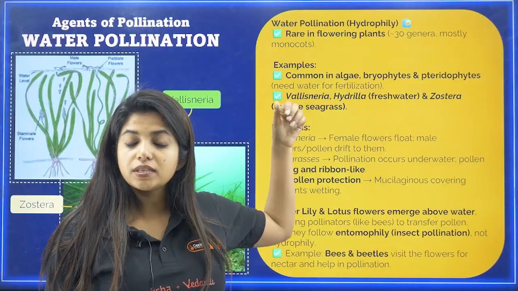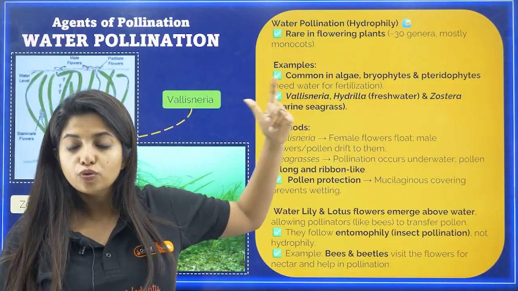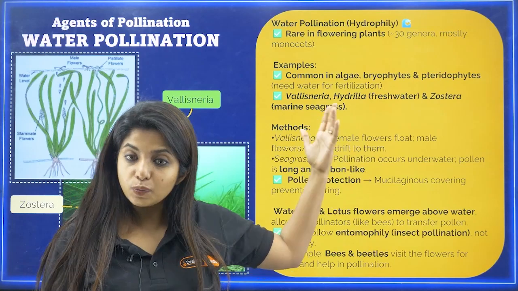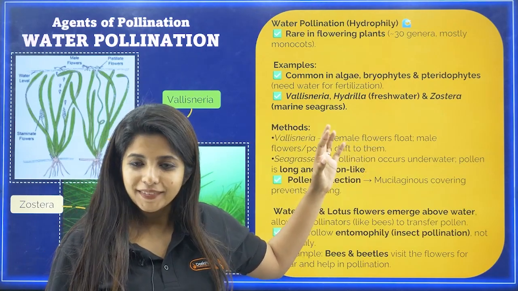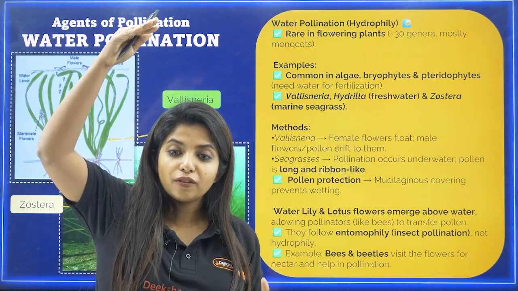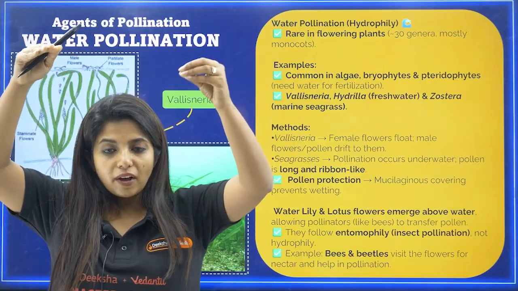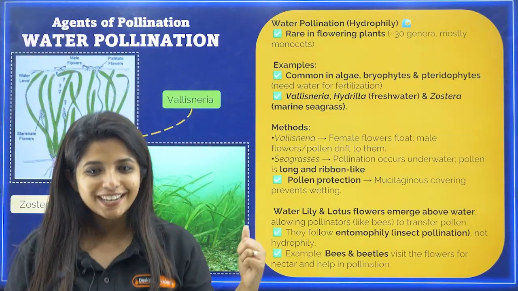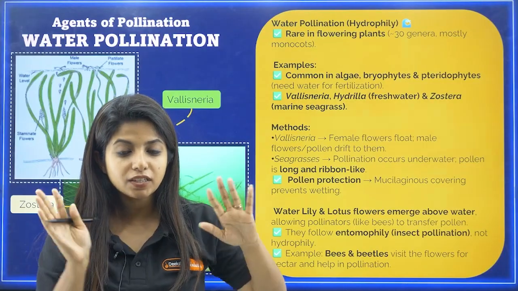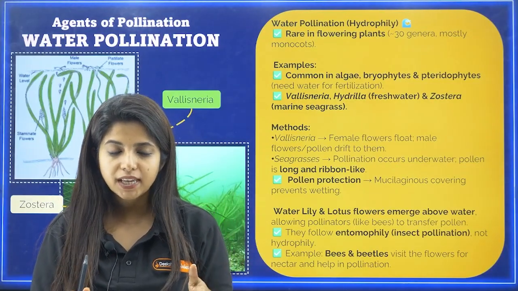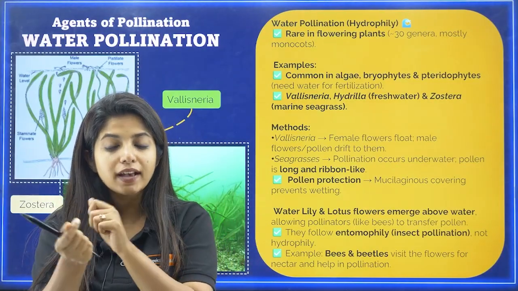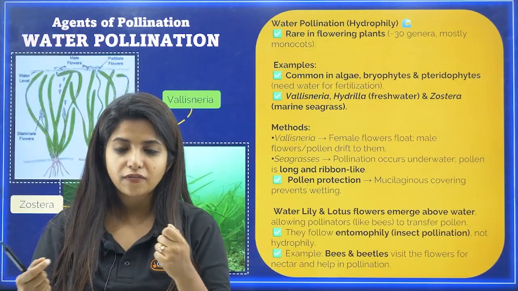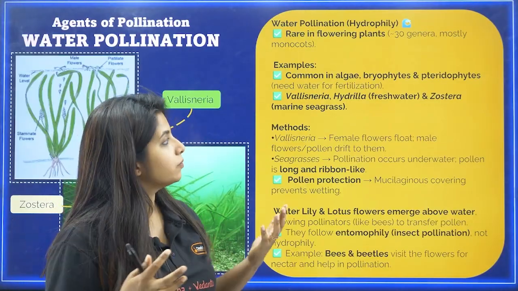Now the ones that show water pollination are Vallisneria, Zostera, as well as Hydrilla. Hydrilla is freshwater, Zostera is marine. Vallisneria is the one where the female flowers are at the top and the male flowers or the pollen grains come there. Zostera is the one with the submerged condition where the pollen grains come in. It has a ribbon-like condition, and it also has a mucilaginous covering over it. My tongue is getting twisted after saying it for so long.